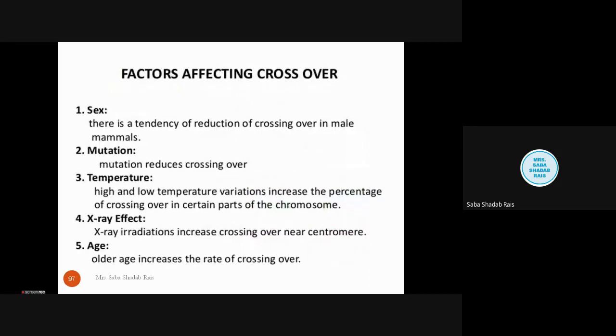Now, what are the factors affecting the crossover? Factors means the things which can bring about crossing over. The first factor is sex, meaning gender here.